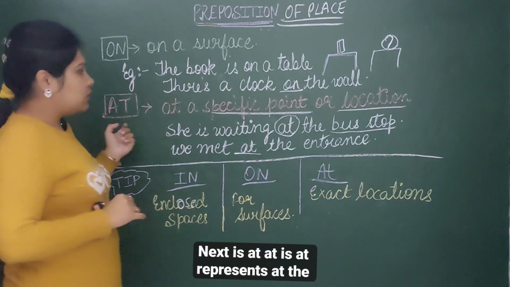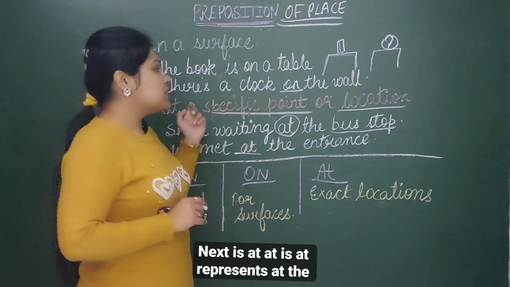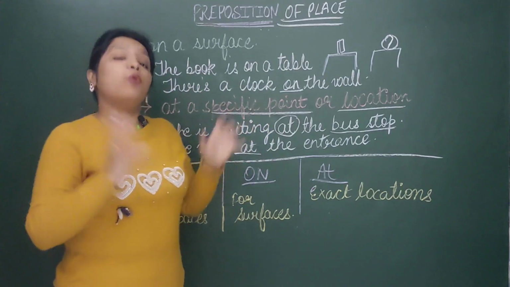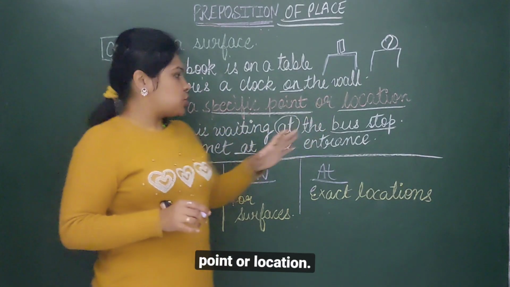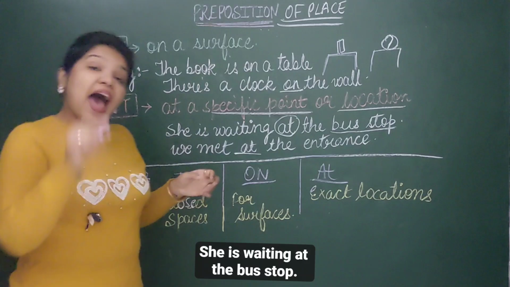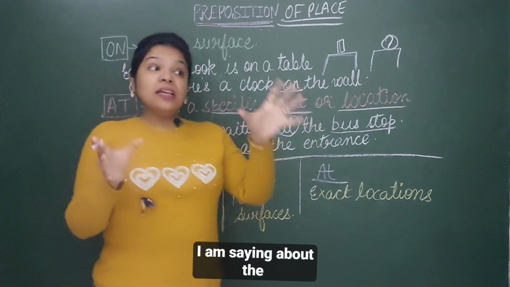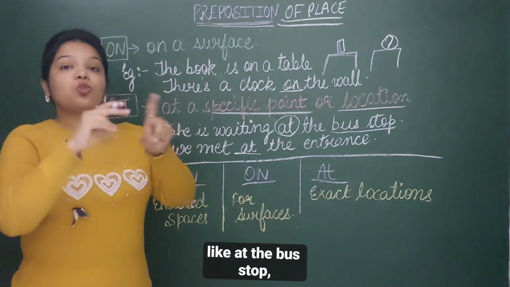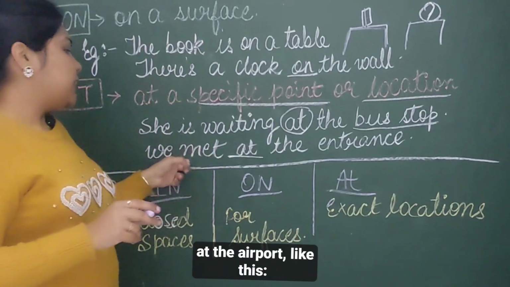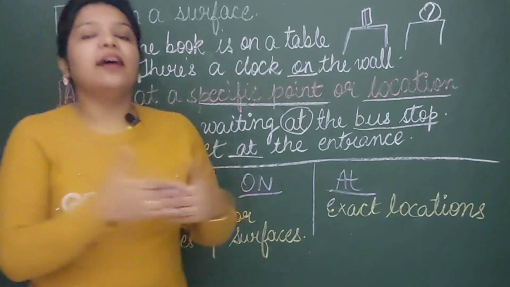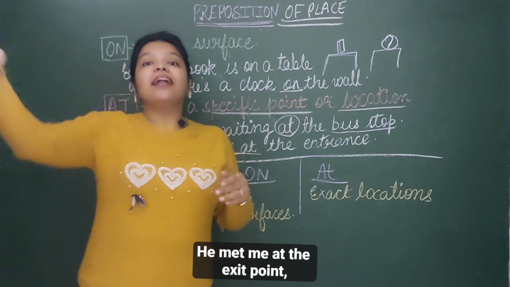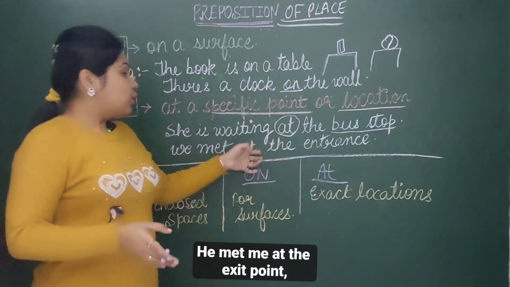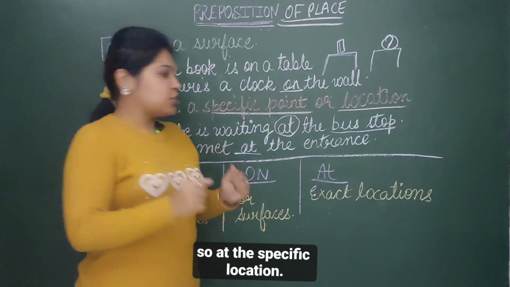Next is at. At represents a specific point or location. Like she is waiting at the bus stop. I am saying about a specific location, like at the bus stop, at the airport. Like this. We met at the entrance. He met me at the exit point. So at is for a specific location.